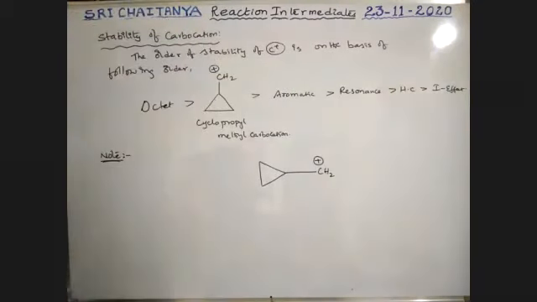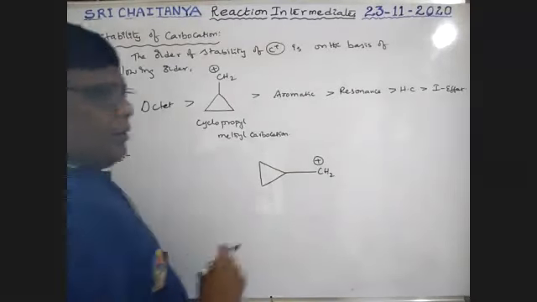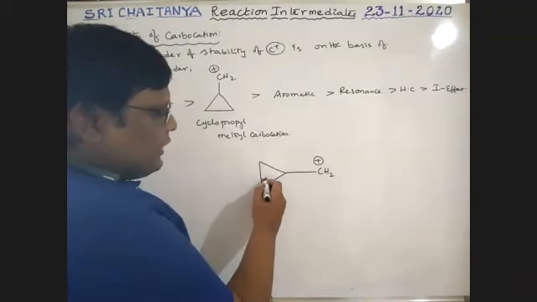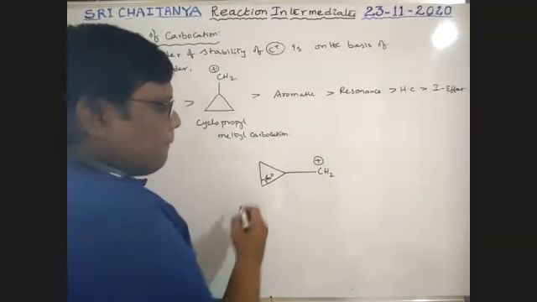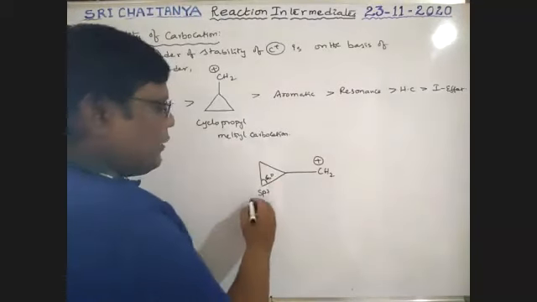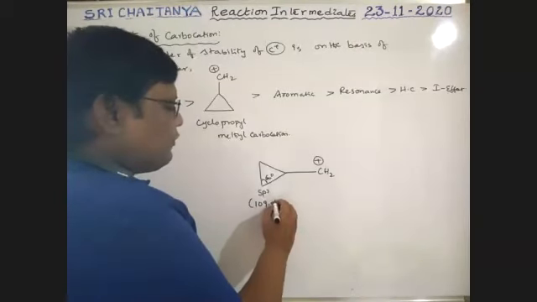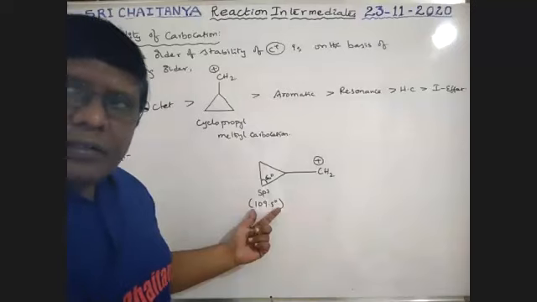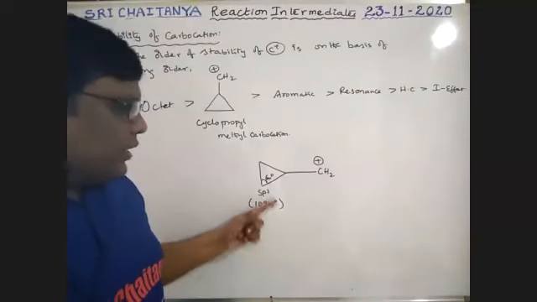This is a cyclopropyl methyl carbocation. Boys, here the angle between these two bonds is 60 degrees. This is sp3 hybridized carbon. Generally, sp3 hybridized carbon has a bond angle of 109.5 degrees. At this bond angle only it is stable, but here it is 60 degrees.